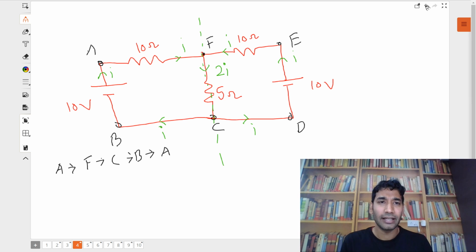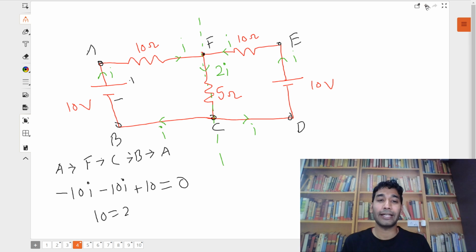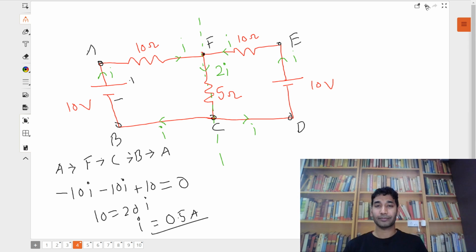So look, it's simple. From A to F, it is minus 10I. I'm writing Kirchhoff's second law. From F to C, if I go, it is minus 10I because 5 ohm into 2I, 5 into 2I, right? Then from C to B, no change, there is no element. And from here obviously we go from minus to plus, so it is plus 10 volt equal to 0. 10 is equal to 20I. I is equal to 0.5 amperes. Answer has come, right?